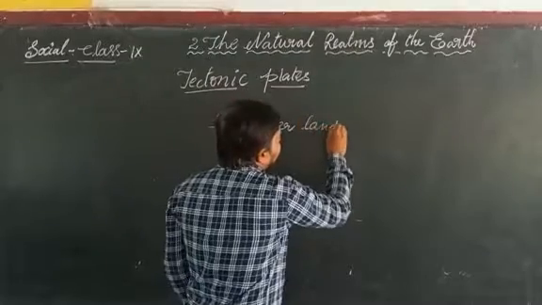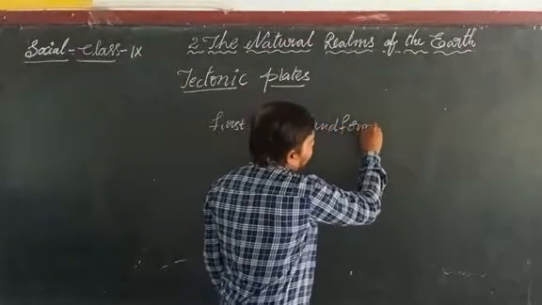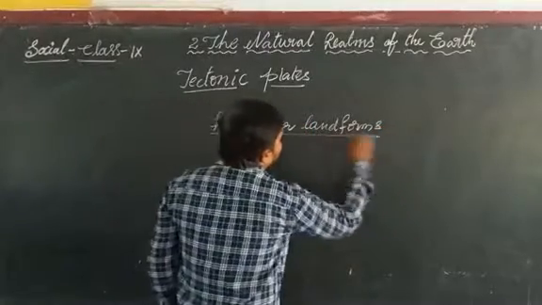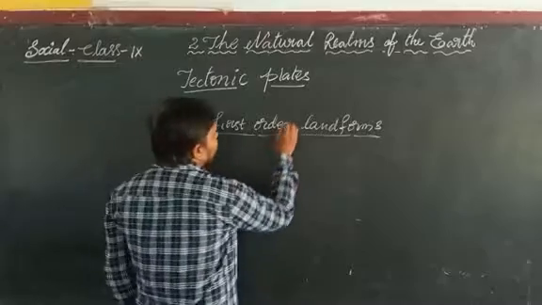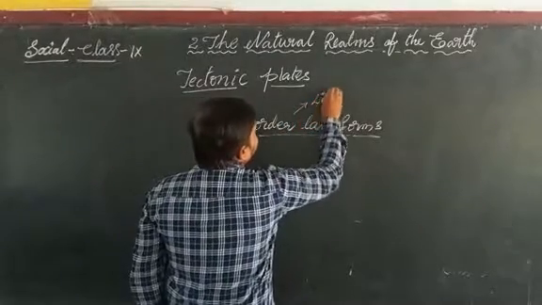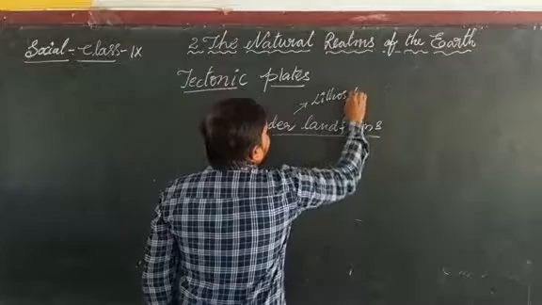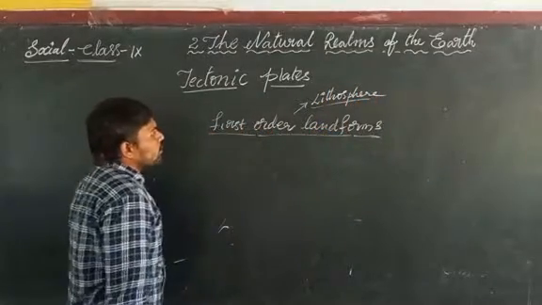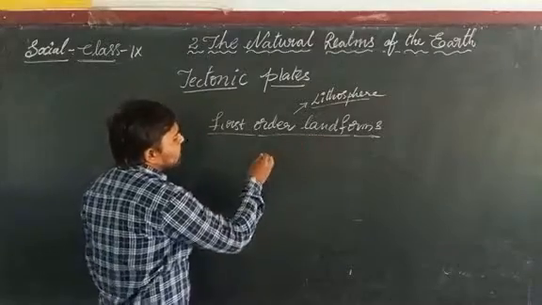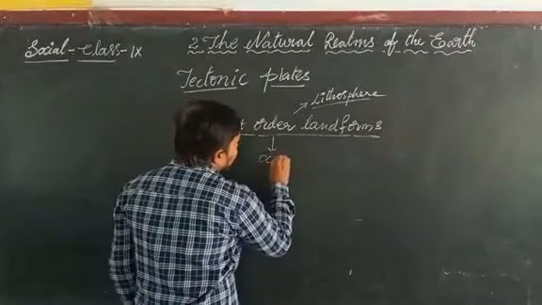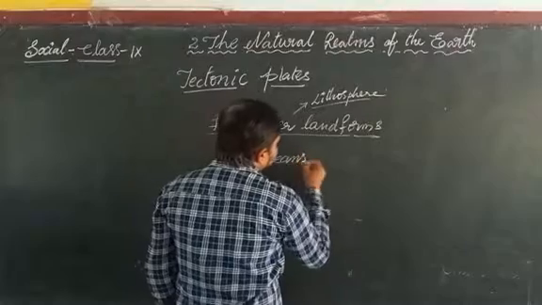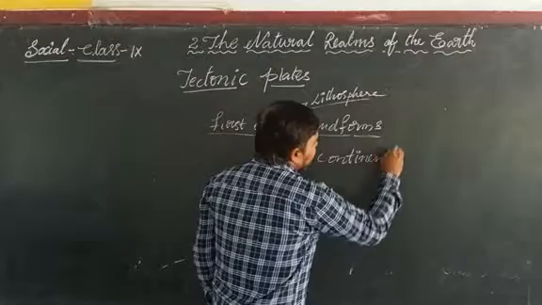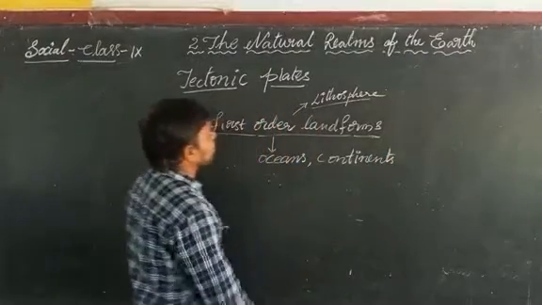Oceans and continents are called first order landforms, which are lying on the lithosphere.